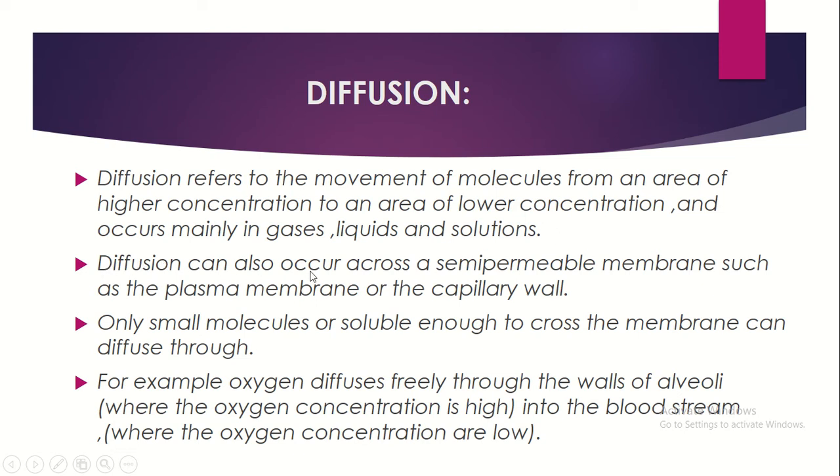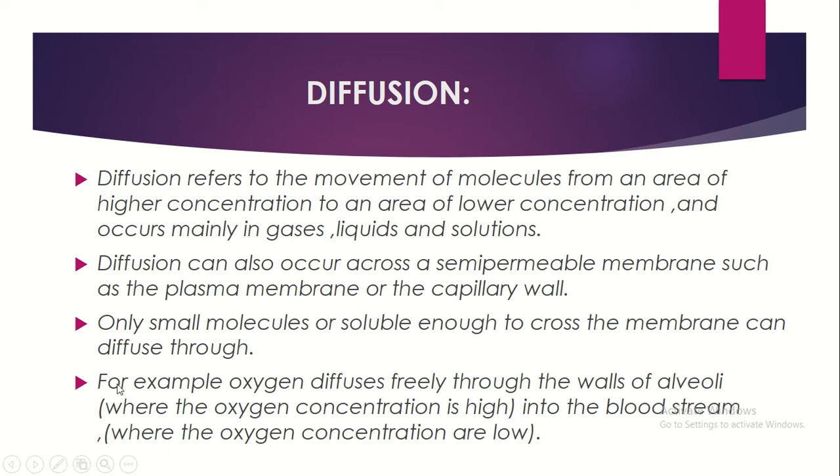Diffusion can also occur across a semi-permeable membrane such as the plasma membrane or the capillary wall. The plasma membrane is the outer layer of the cell. The blood is transported to all parts of the body by blood vessels, mainly the veins, capillaries, etc. Diffusion also takes place across the capillary wall. Only small molecules that are soluble enough can cross the membrane and diffuse through. So the small molecules or solids that are easily soluble can cross the